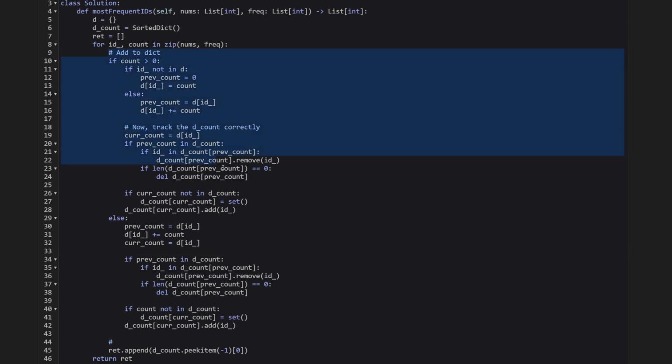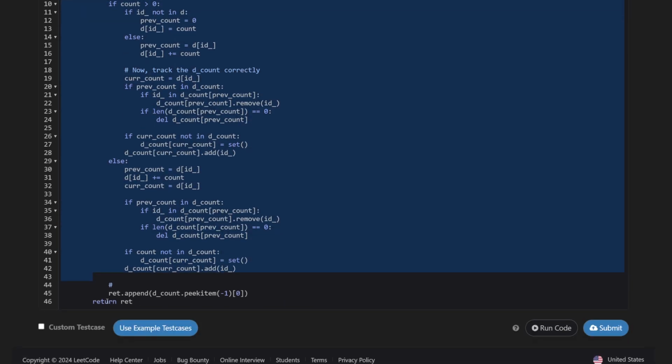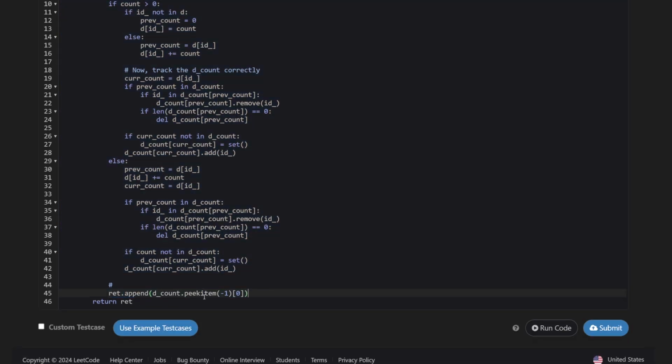And once you keep track of this correctly, then all that is left is to append the count that has the highest value. To do that, you do a peek item of -1.